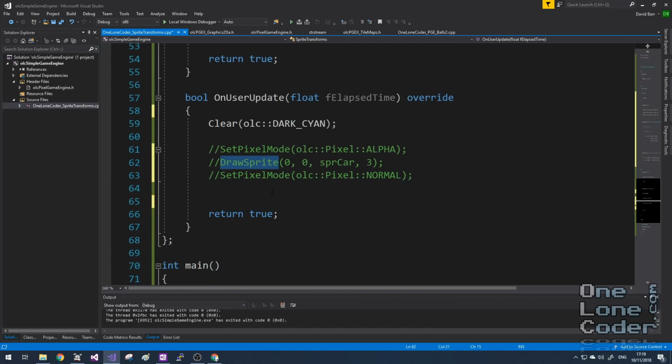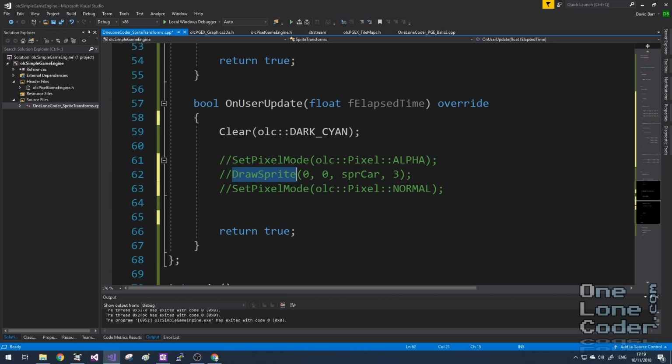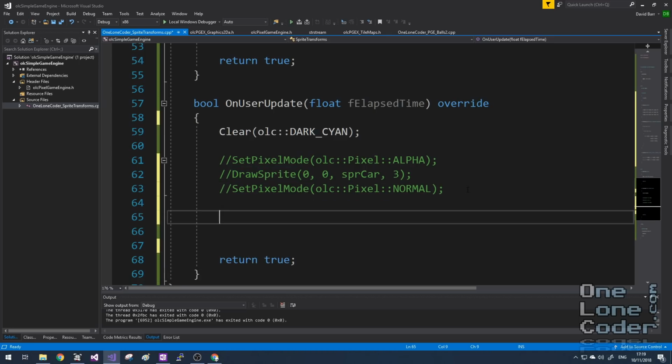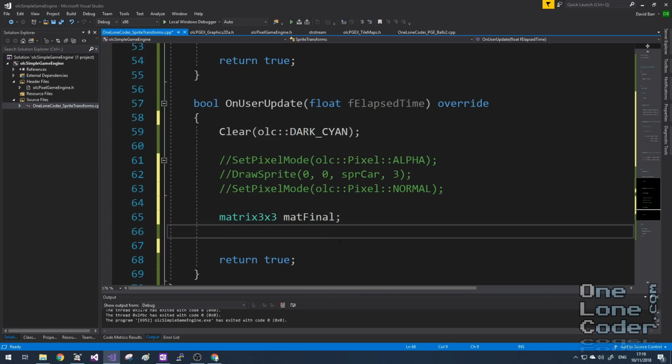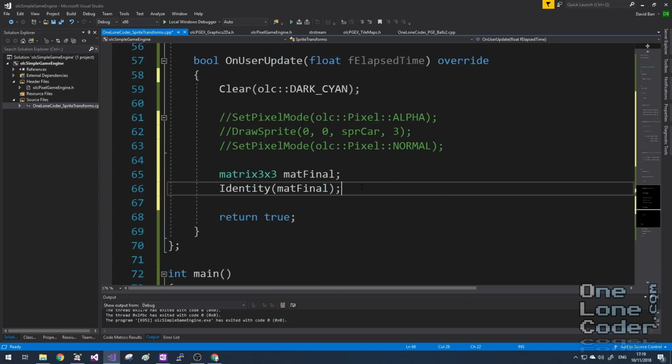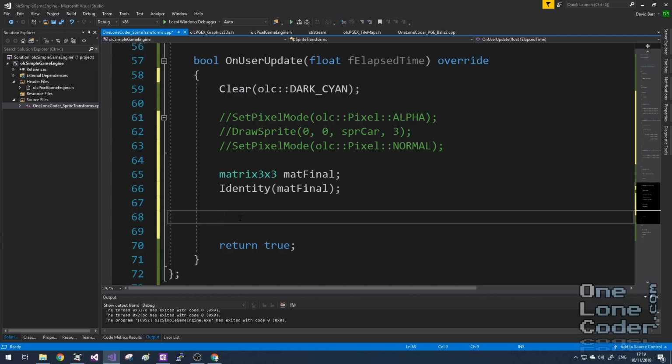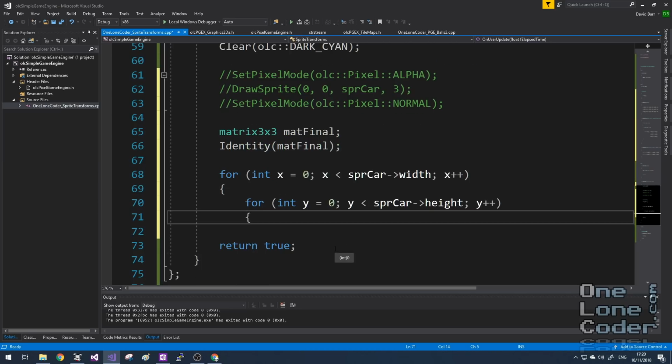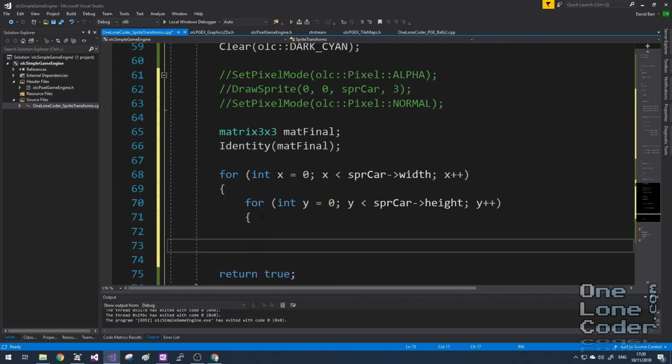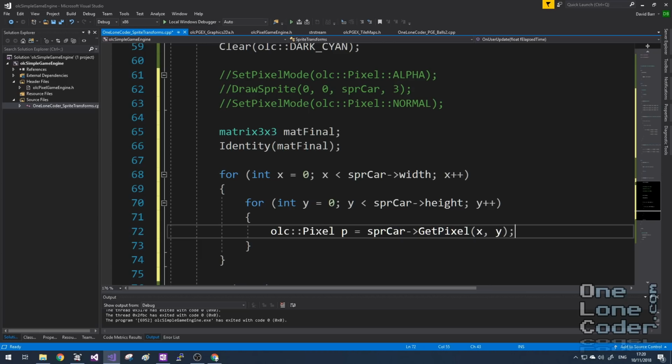The humble draw sprite routine is no longer any good to us now. We'll have to create our own to use the transformation matrix. So I'm going to make an assumption that we'll have a final transformation. I'll call that mat final. And just to be on the safe side right now, I'll make that an identity matrix. To perform the transformation, I'm going to take a really naive approach. And it's not going to be the approach we'll finish with, but I think it shows an interesting concept on the journey. I'm going to create 2 for loops that will allow me to iterate across each pixel contained within the sprite. And I'm going to sample that pixel and store it in this value p here.